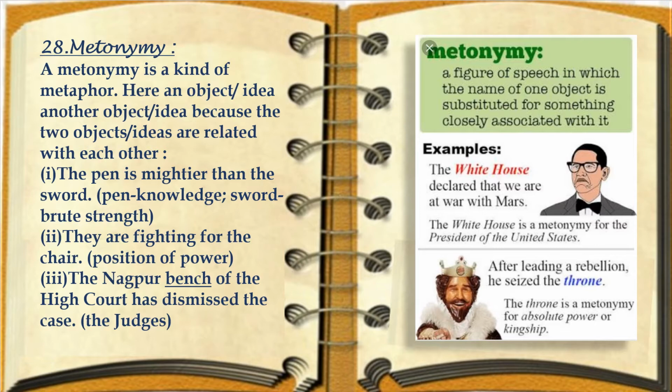Metonymy is a figure of speech in which the name of one object is substituted for another object which is closely associated with it. They are fighting for the chair, that is, they are fighting for the position or the power. The Nagpur bench of the High Court has dismissed the case, meaning the judges have dismissed the case. But the word substituted for them is Nagpur bench, High Court. In this way, we can understand metonymy.